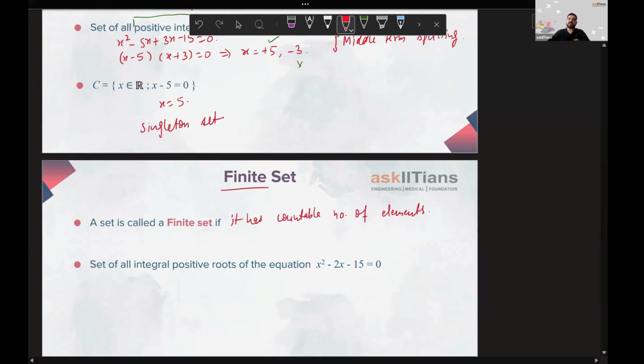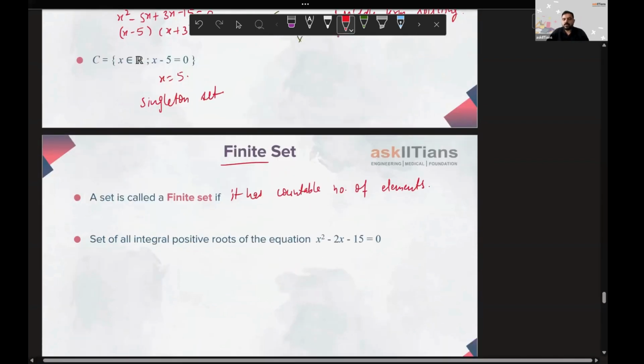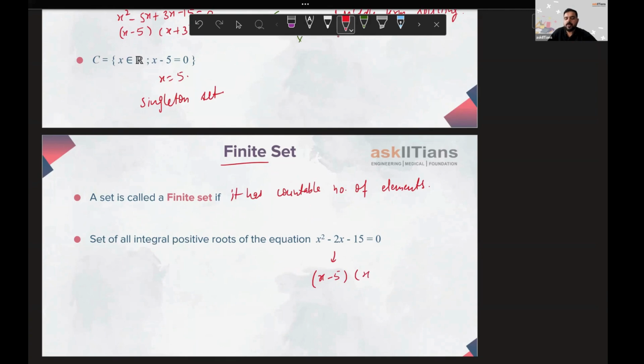Right? For example, this is given to you: x square minus 2x minus 15 equal to 0. The same equation that we had in the above case. So we'll be having this as x minus 5 into x plus 3 equal to 0. Positive integral roots again they're saying, so we'll be taking x equal to 5 here and x equal to minus 3 we'll be rejecting. Okay, so x equal to 5 is the only thing we'll be having. So set A is having the element 5. You can see there is only one element.